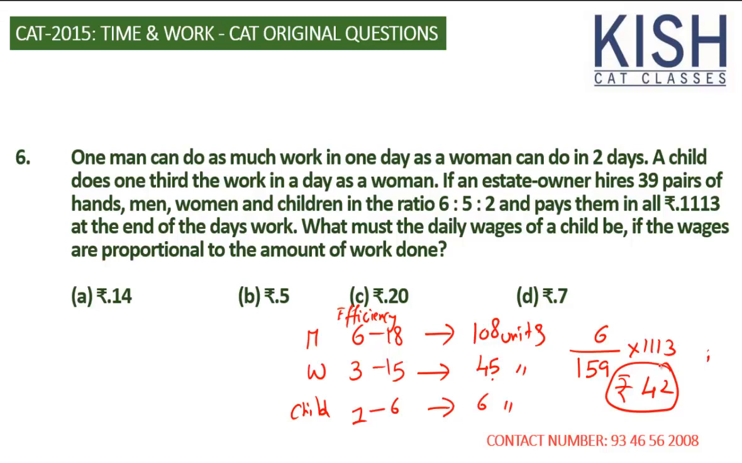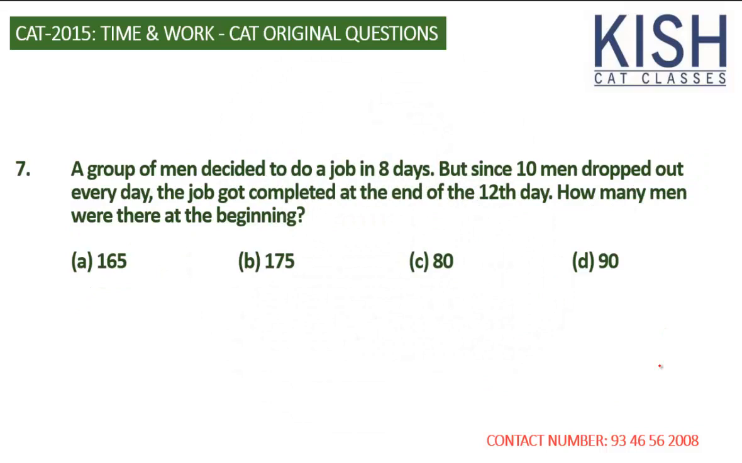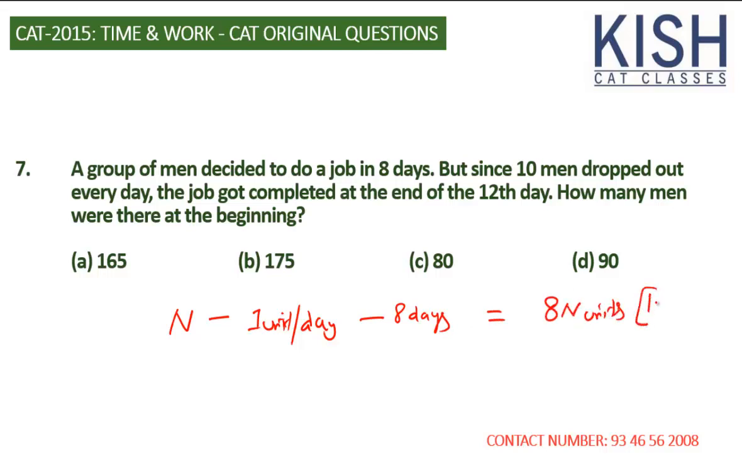Let's move on and solve the next question. A group of men decided to do a job in 8 days. But since 10 men dropped out every day, the job got completed at the end of the 12th day. How many men were there at the beginning? This must be a simple question. So if there are n men, each one finishing 1 unit a day, they need 8 days to finish the work. It means that the total work is 8n units, which is 100%.